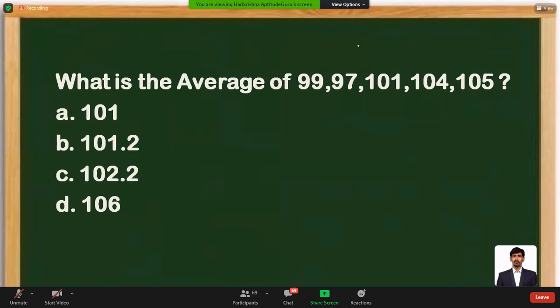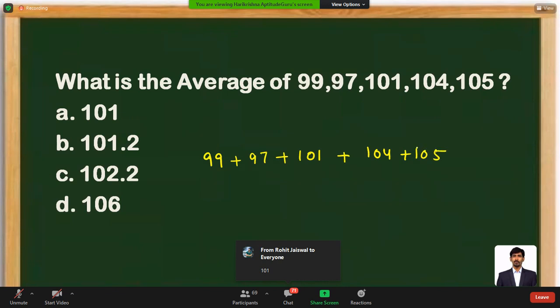Now, what is the average of these numbers? How can we solve this question? 99 plus 97 plus 101 plus 104 plus 105.